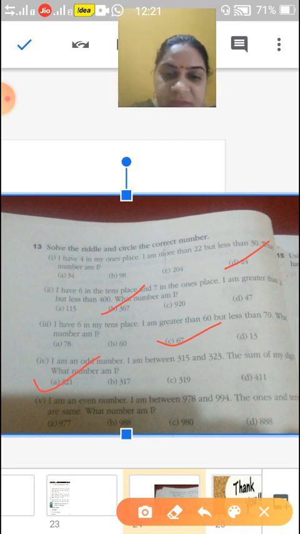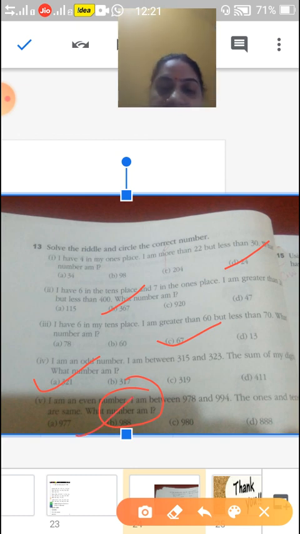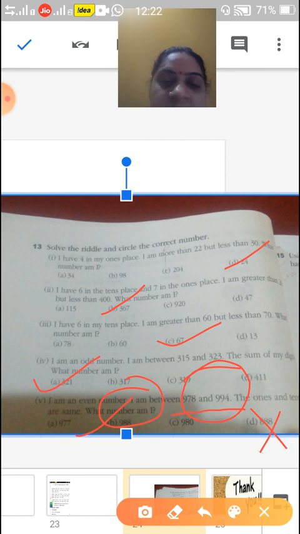They are between 978 and 994, so here it is only 988. 977 is less than 978, and 980 is also not there because the number has to be between 978 and 994.